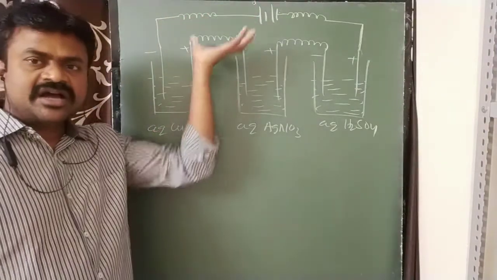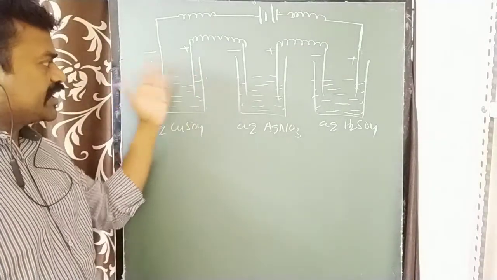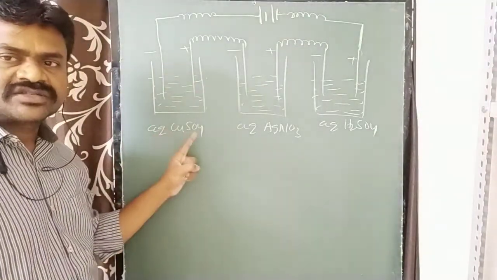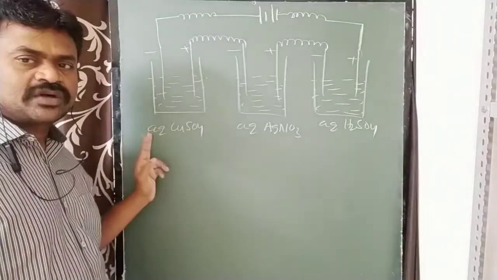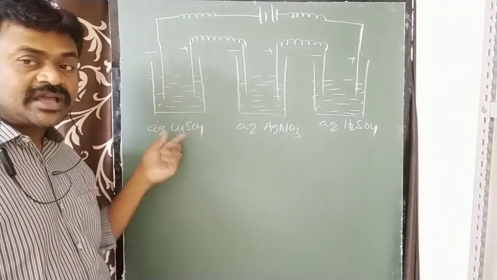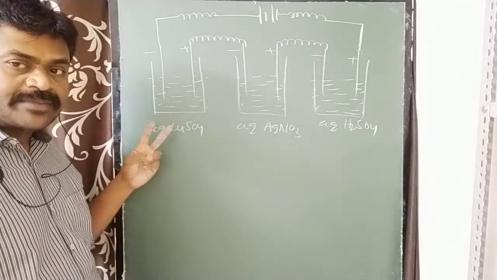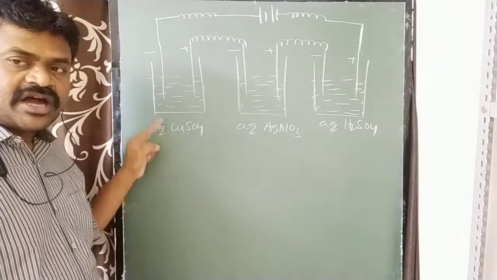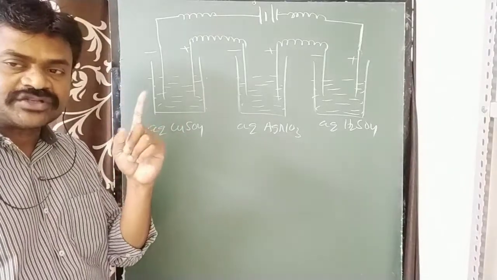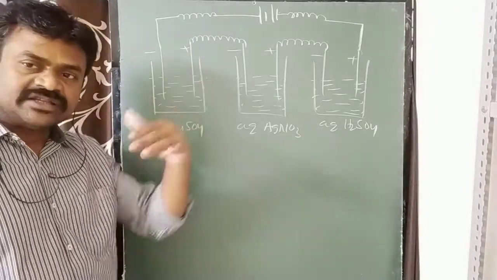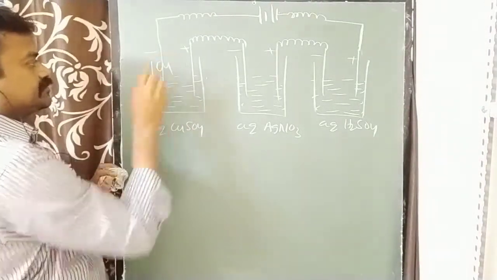You just tell me, on passing electricity, what products are forming at cathode and anode on electrolysis of aqueous copper sulfate? I gave this one yesterday. In aqueous copper sulfate, copper and sulfate ions are possible, and aqueous H+ and OH- ions are also possible. But there are 2 types of cations, copper and H+. Out of these 2, which one will move towards the cathode first? Copper, not hydrogen, because copper is present above hydrogen. So at the cathode we are getting copper.